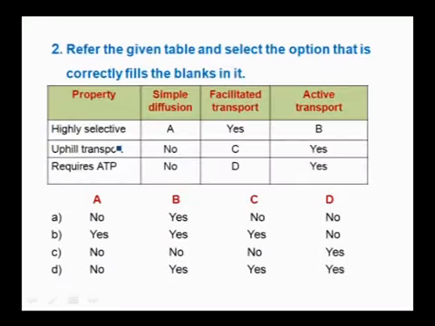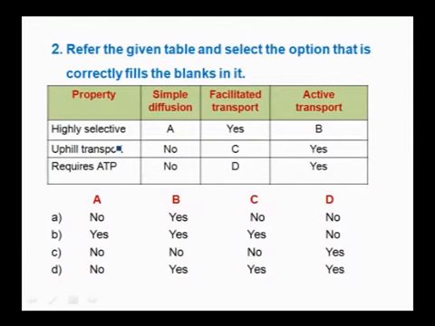So, "does not proceed" means translocation is the right option, that short distances do not proceed through translocation. The next question is: refer to the given table and select the option that correctly fills the blanks in it. In the first column we can check the properties, and in the second column three different types of transport, that is simple diffusion, facilitated diffusion and active transport.